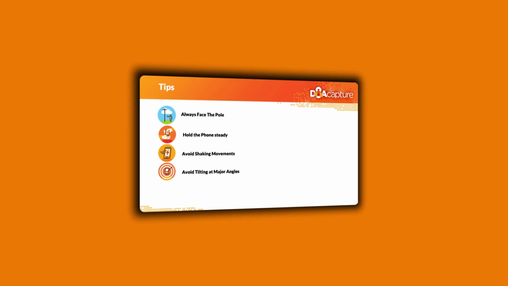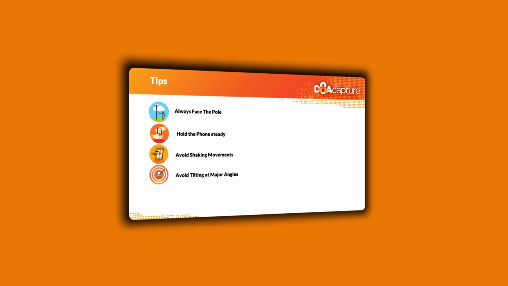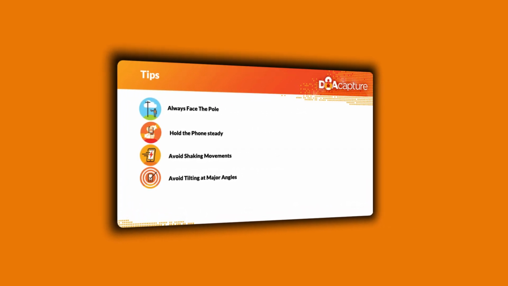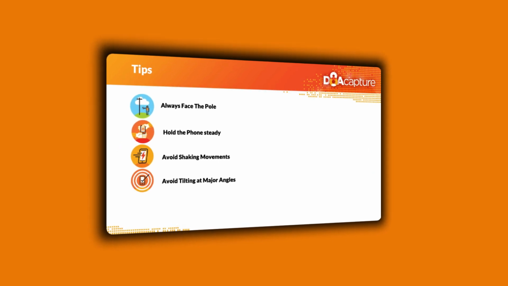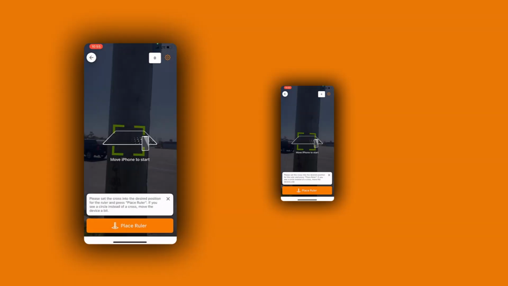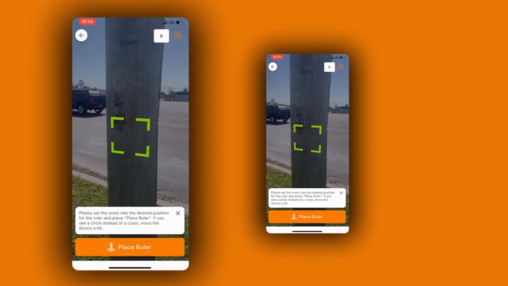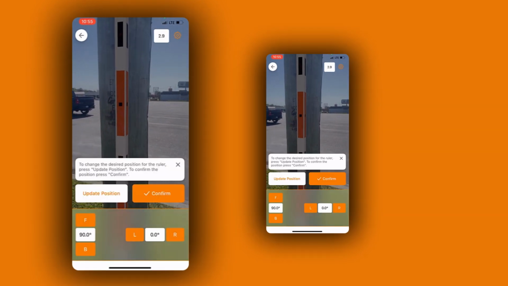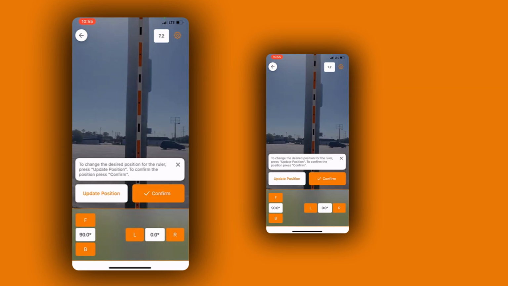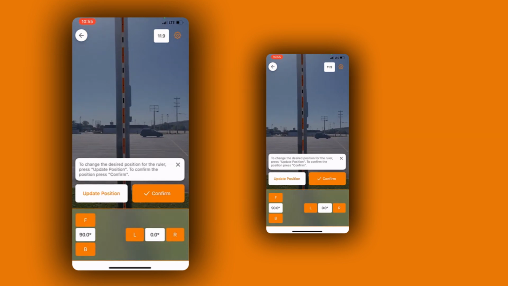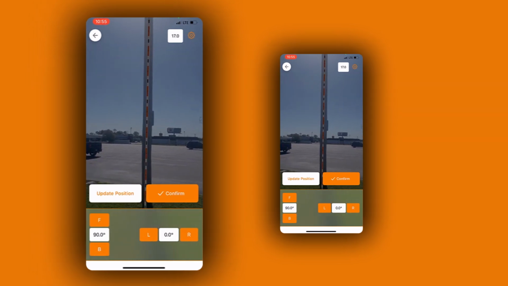Avoid shaking, jerky movements, or tilting the phone too far forward or backward. Smooth motion and steady framing help maintain tracking accuracy. Glare, harsh shadows, or low light can hide key details on the pole. Try repositioning yourself if needed to capture a clear image, and wipe the lens if visibility is poor.